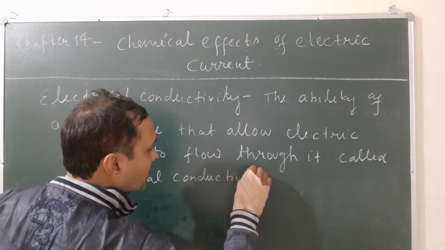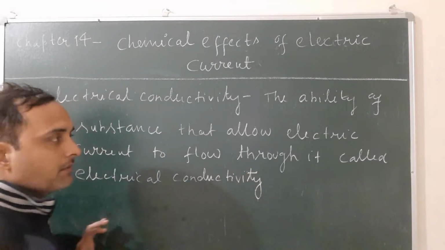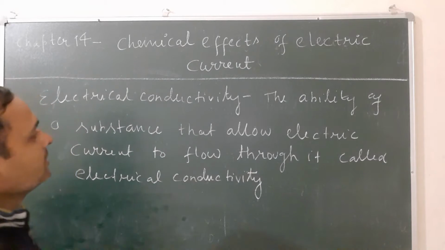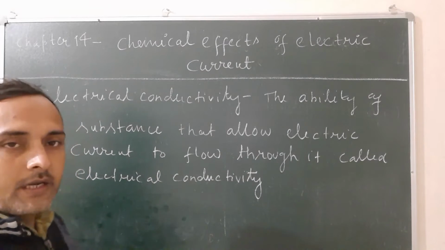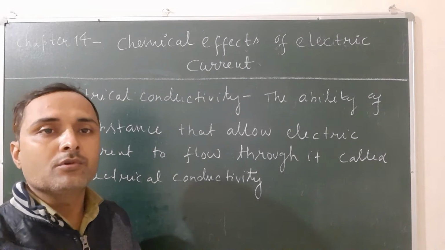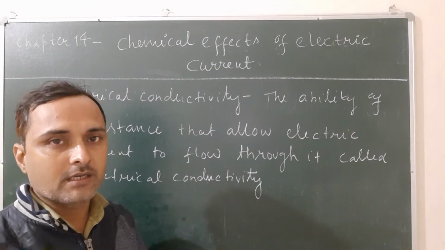Once again, what is electrical conductivity? Ability of a substance to allow electric current to flow through it is called electrical conductivity.